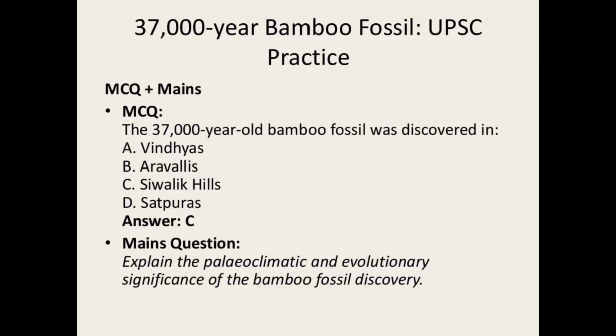Then the MCQ practice question: the 37,000-year-old bamboo fossil was discovered in, four options: Aravalli, Siwalik Hills, Satpuras. So the answer is Siwalik Hills. Okay. Mains question: explain the paleoclimatic and evolutionary significance of the bamboo fossil discovery. So in that you have to explain. So that is about recent news, the 37,000-year-old bamboo fossil found in India.